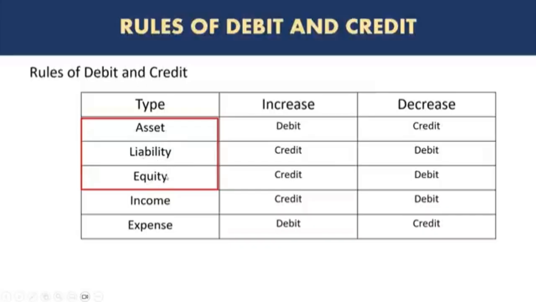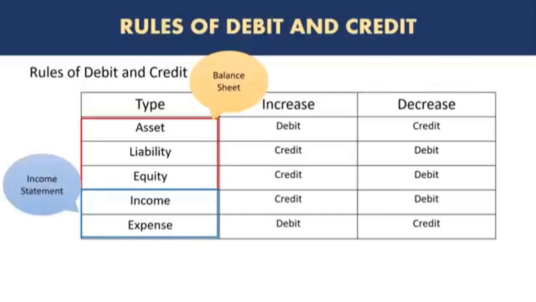A point to note: out of these five categories, assets, liabilities, equity, income, and expense, asset, liability, and equity are part of the balance sheet, which is a financial statement. And if you're not aware of this, we will discuss that in detail. And income and expenses are part of another financial statement, which is called the income statement, sometimes also known as profit and loss statement or P&L statement.